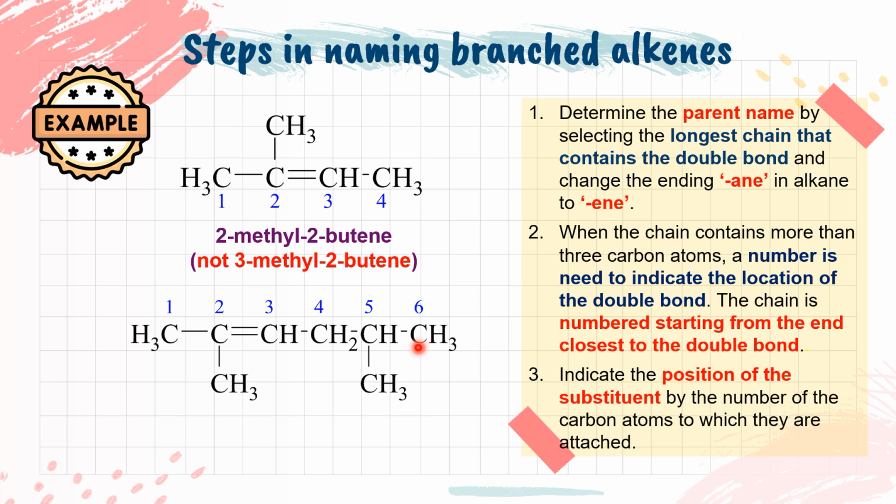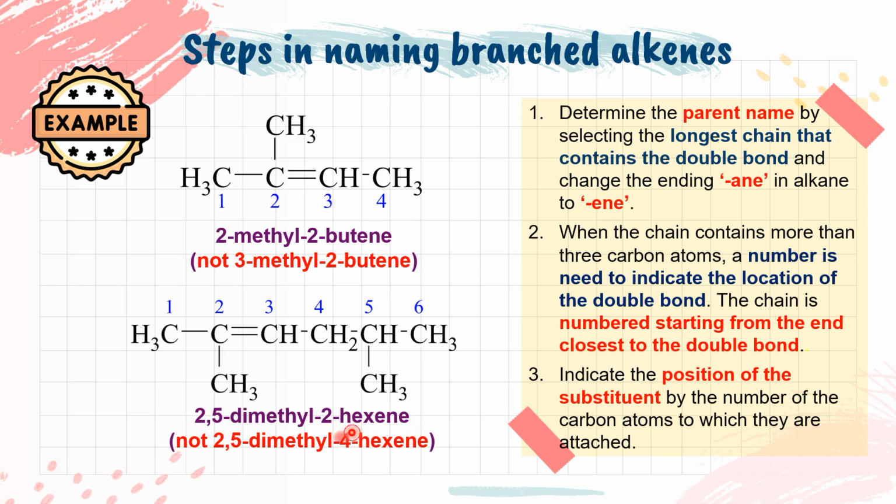Okay, next, how to number? It must be numbered closest to the double bond. So for this structure, from left to right, and there are 2 methyl groups here. Okay, so what is the name for this structure? The name here is 2,5-di, di because we have 2 methyl, 2-hexene. 2 here is because the position of the double bond is located at carbon number 2. Hexene, not